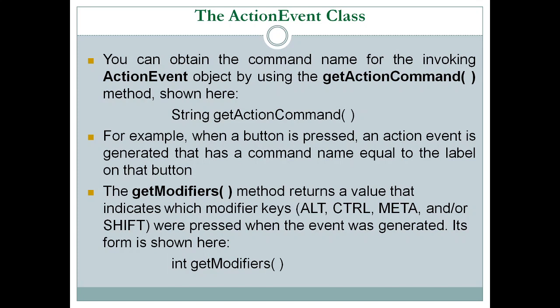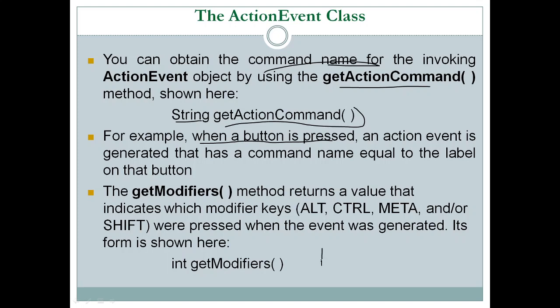We also have some methods in the ActionEvent class which can be helpful to get some information. The first method is the getActionCommand method. To obtain the command name for the invoking action event object, we can use getActionCommand. The syntax is String getActionCommand. For example, when we click a button, an action event is generated that has a command name that is equal to the label on that button.